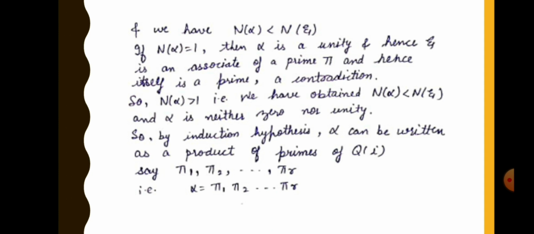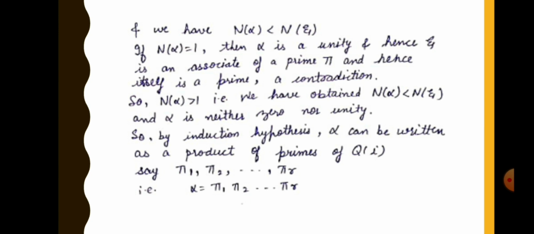So norm of alpha is greater than 1, that is, we have obtained norm of alpha is less than norm of xi, and alpha is neither 0 nor unity. So by the induction hypothesis, alpha can be written as a product of primes of Gaussian integers, say pi 1, pi 2, and so on up to pi r. That is, alpha is equal to pi 1, pi 2, up to pi r.